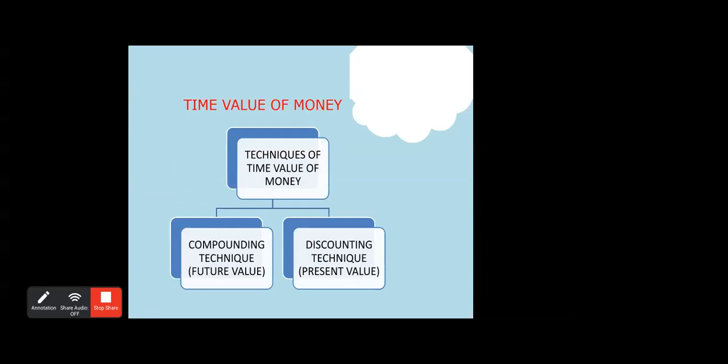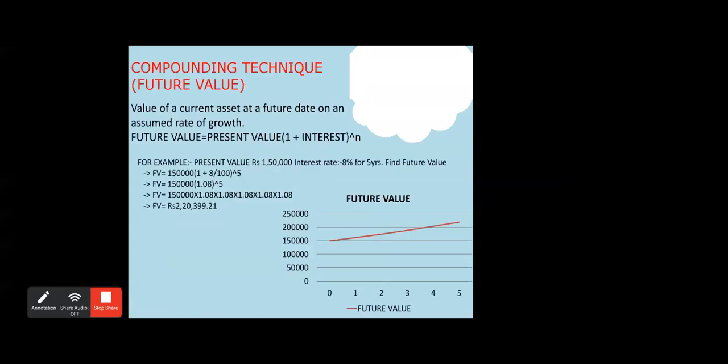So there are two techniques to calculate the time value of money, the compounding technique and the discounting technique. The compounding technique calculates the future value of money and the discounting technique calculates the present value of money. The value of a current asset on a future date at an assumed rate of growth is known as future value. You can determine the future value with the formula present value multiplied by 1 plus interest to the power of n.